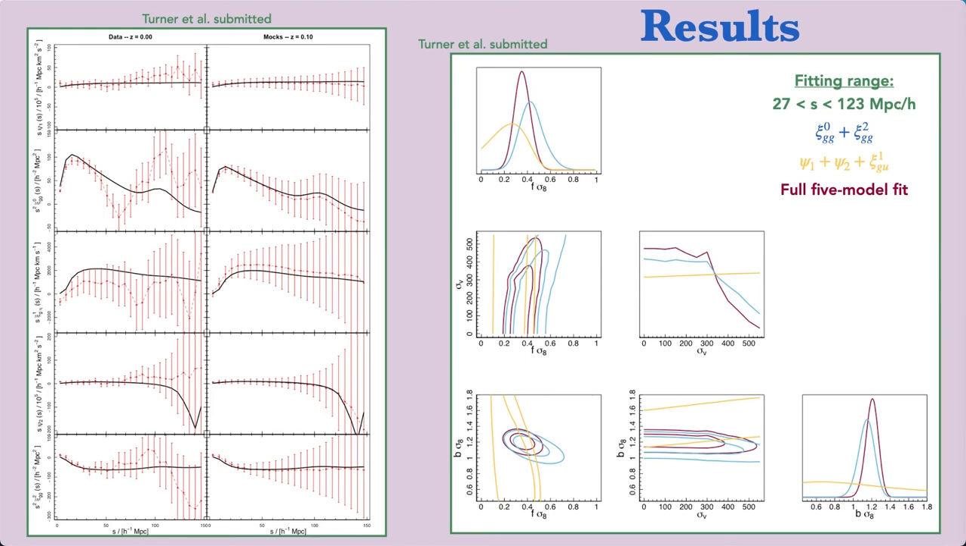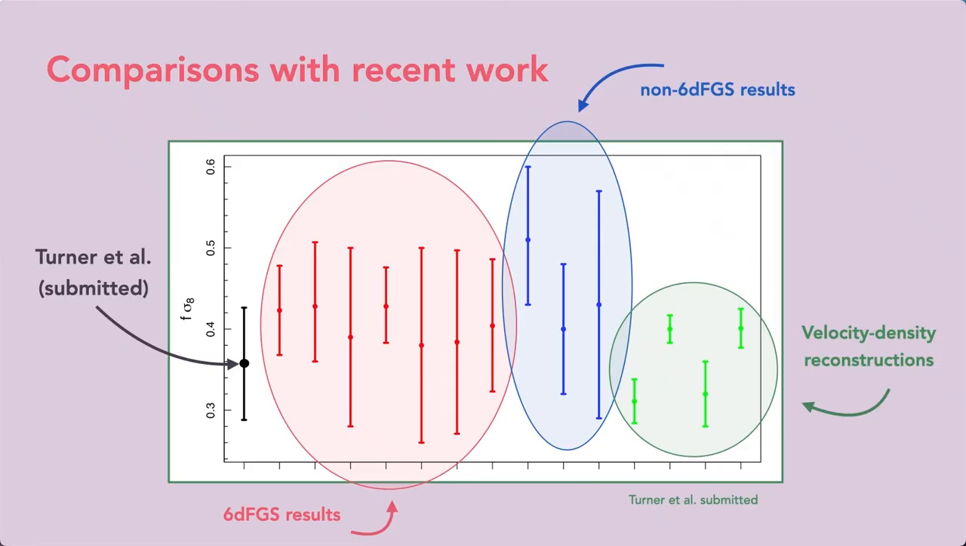The weakness of the constraints obtained from the yellow contours indicates the improvement that this analysis would see if we were to have access to better, more accurate velocity measurements. Focusing now on our f sigma 8 result, we compare our measurement with other measurements from the recent literature that span different datasets and different methodologies.